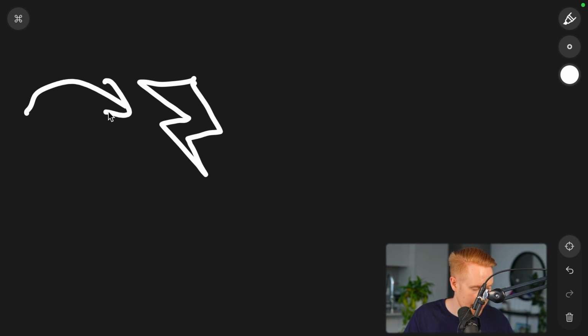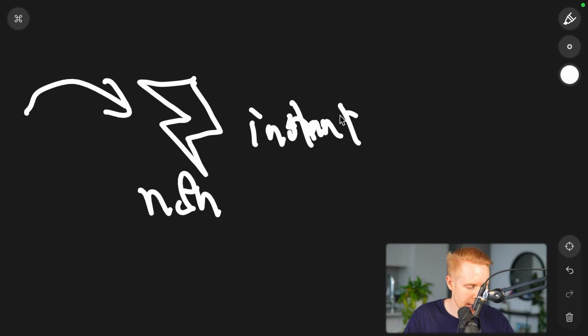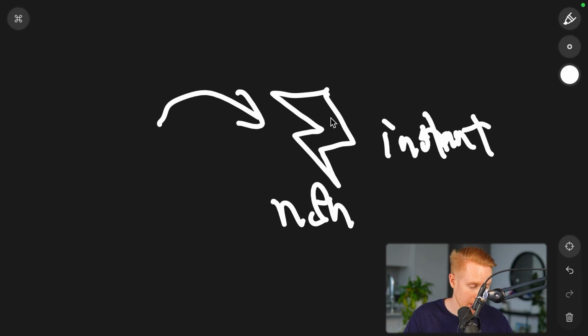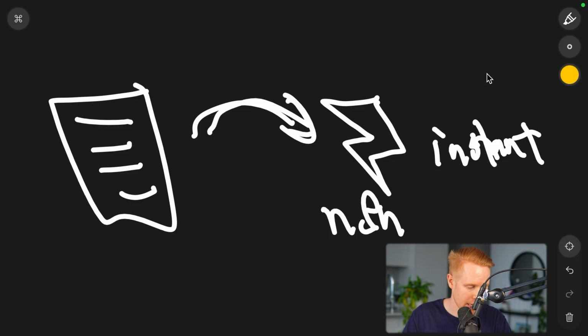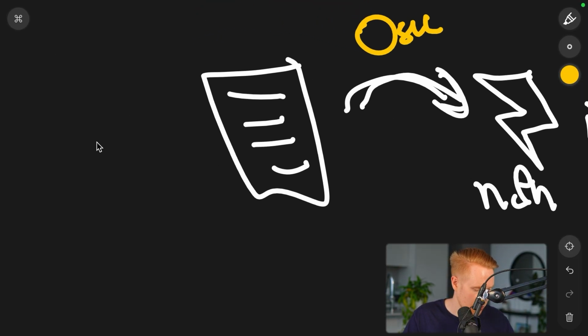An instant trigger is kind of like a lightning bolt, where when you receive data into n8n, it's instant. As soon as some event happens, like a form submission, for example, somebody fills out a form, this takes 0 seconds. It's just done immediately. And so this is an instant trigger.